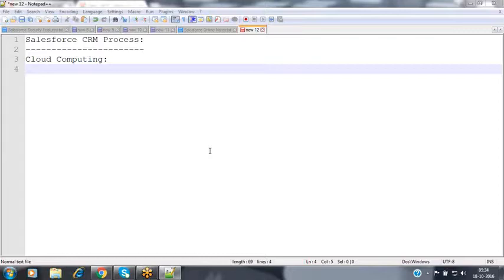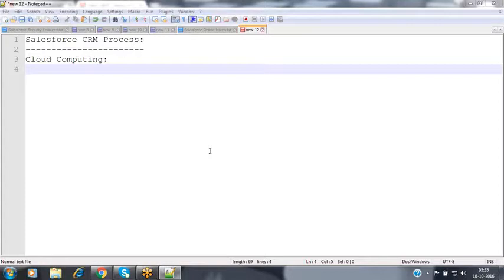So here we need to buy the licenses of those softwares and then build our own application. For that also we have to invest a huge amount. And once your development is done and the application is ready, we need to maintain our own server, our own infrastructure in which we can install that application. For that, we have to maintain a high configuration server, which provides the capability to store terabytes of information, faster performance of your application, and security for your data. We have to invest a huge amount to buy a high configuration server.